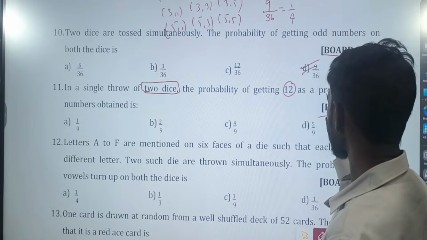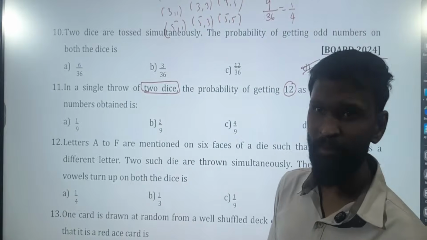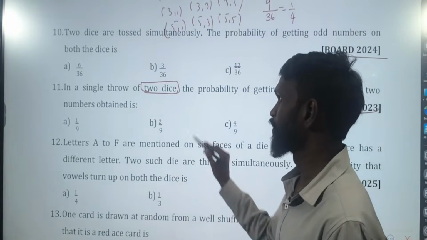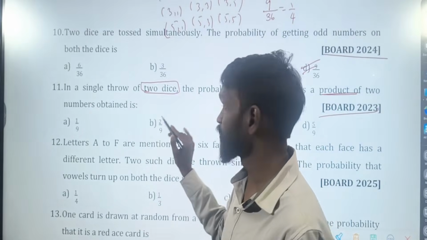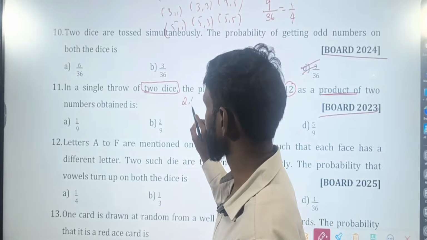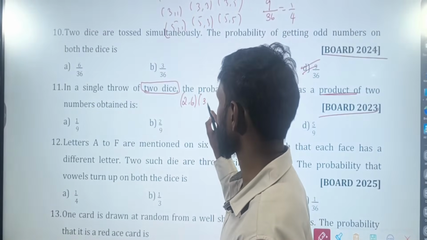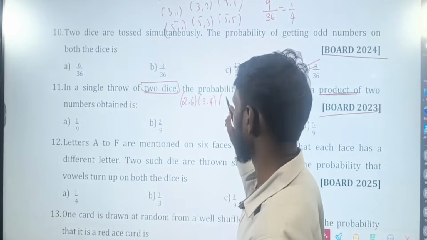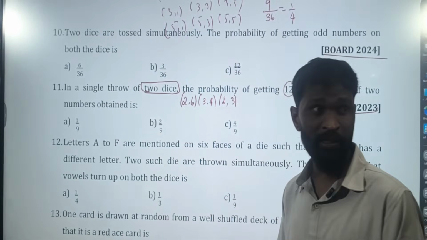Now, in a single throw of two dice, the probability of getting 12 as a product. Product means multiplication. You should get 12. With 1, can you get 1 into 5, 1 into 6? No. You can get 2 into 6, 12. 3 into 4, 12. 4 into 3, 12. With 5, do you get 12?